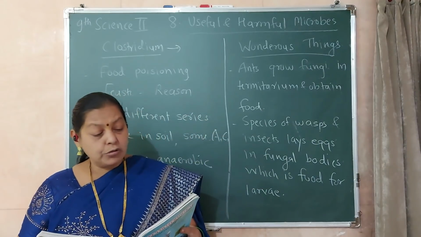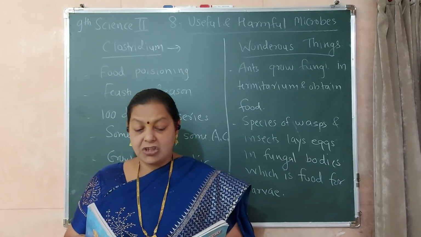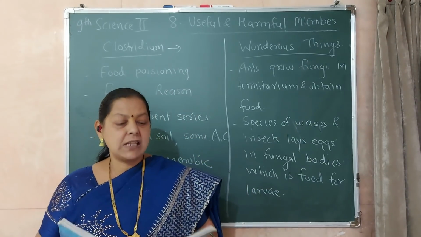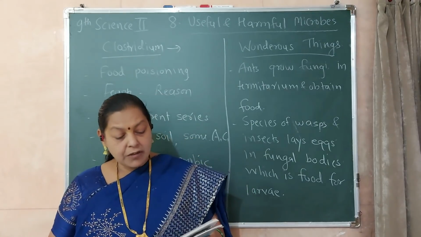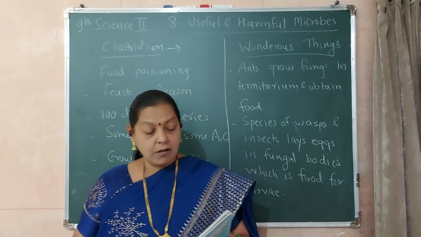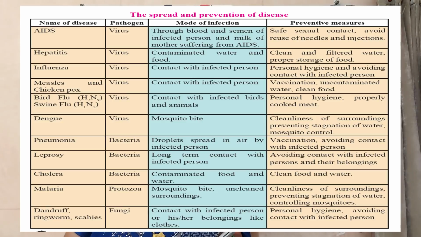So we are going to the last point of the topic, that is the spread and the prevention of the disease. There are some names of the diseases given, pathogens given, mode of infection and preventive measures. How to prevent all of these things. That is named AIDS, which is responsible for the AIDS, it is a virus.